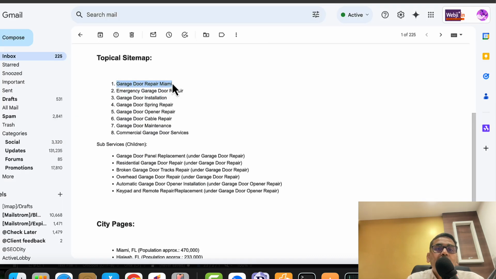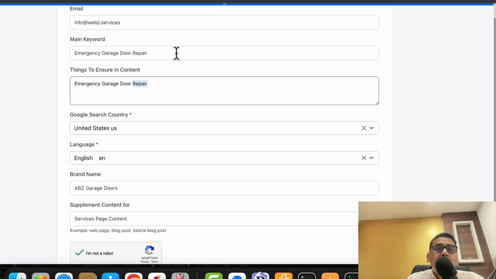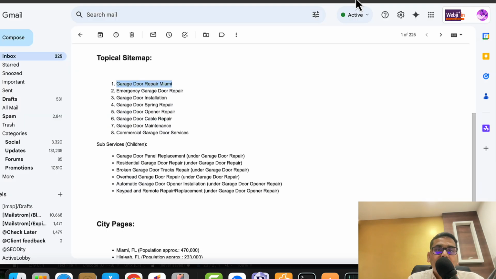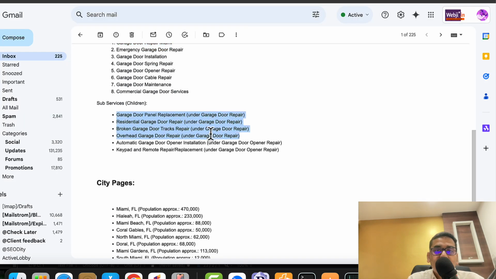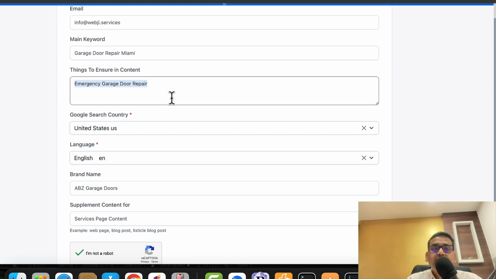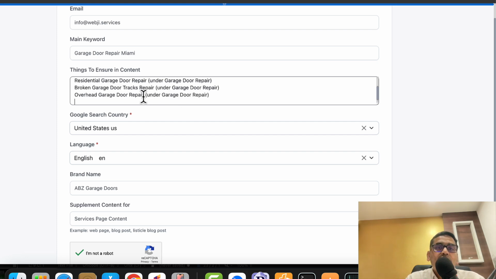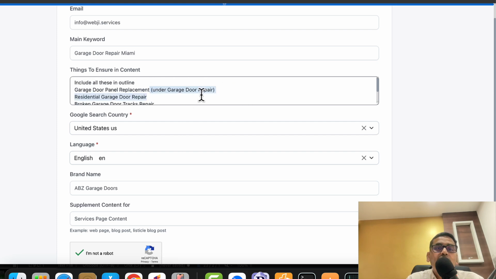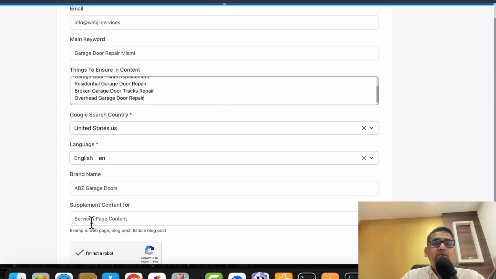But when I create this particular page content, I will also see these sub services are part of this page. So I will remove those extra words from there, and make sure my page is talking about these in the outline, meaning the headers, etc. So this is the exact way I will create this service page for garage door repair Miami.